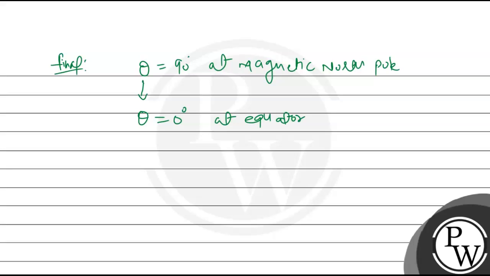Again it will increase on the negative side, so the theta will become minus 90 degree at magnetic south pole. Thank you so much.